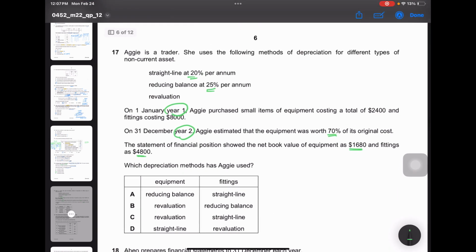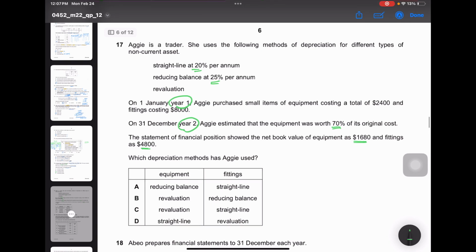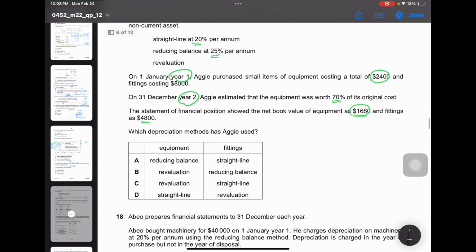First, the equipment is purchased for 2,400, and since they are giving the net book value, it means they're using revaluation because no other accumulated depreciation information is given for equipment. So it is not A, it is not D, any two of these. Okay, moving on.